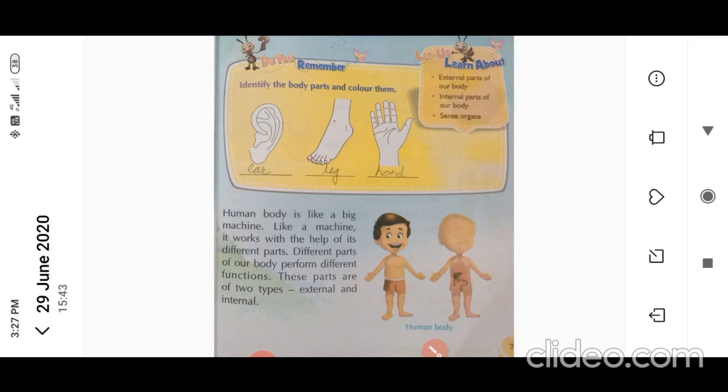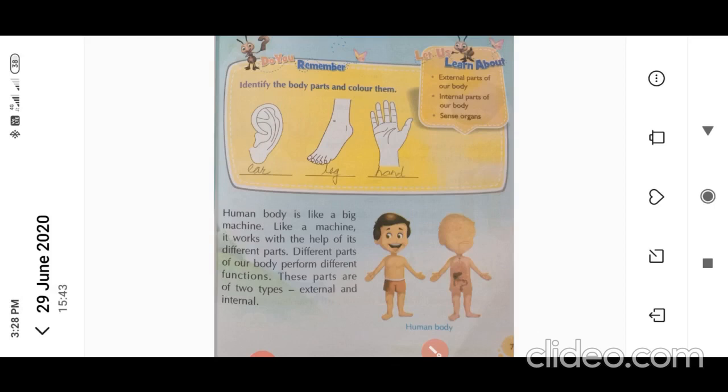So, in the beginning, what does it tell? That our body is like a machine. We know that machines do different works. When we see a machine, it is not a single part, but different parts, and they are doing different works. In the same way, our body is also like a machine. In this body there are different parts, and they are doing their different works.